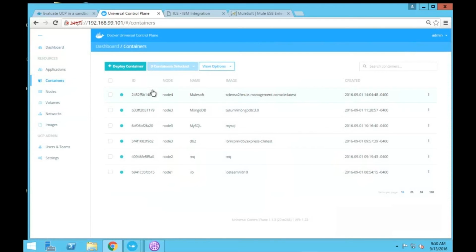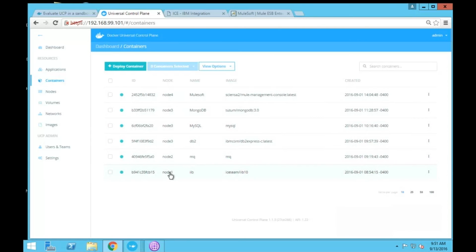Here I am showing my whole enterprise integration platform on Docker. I have created 4 nodes, and in node 1 I am running my IBM Integration Bus, and in node 2 I am running MQ, whereas in node 3 I am running DB2, MySQL and MongoDB, and in node 4 I am running MuleSoft. And now I can manage all this independently.